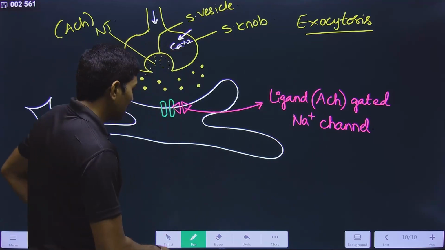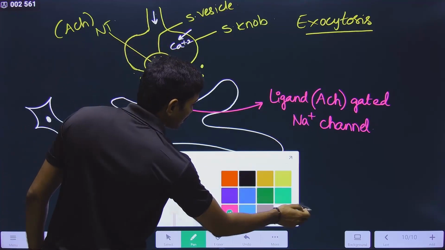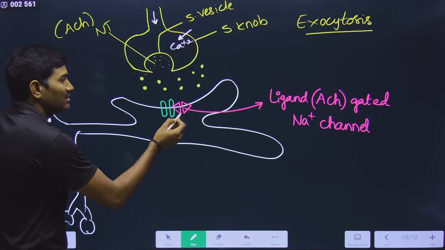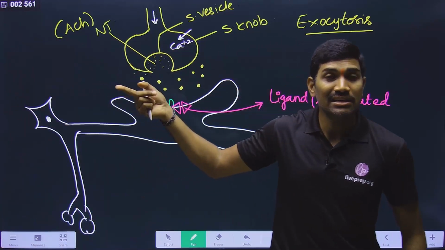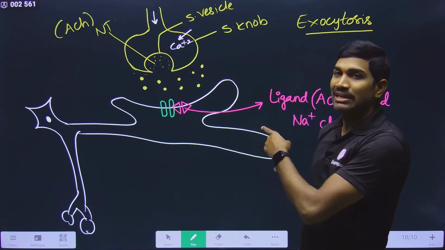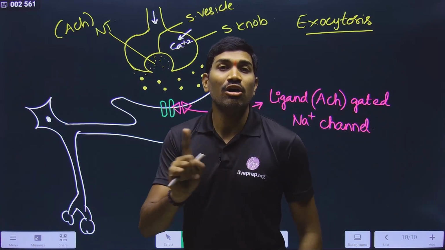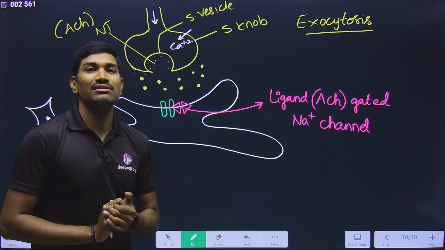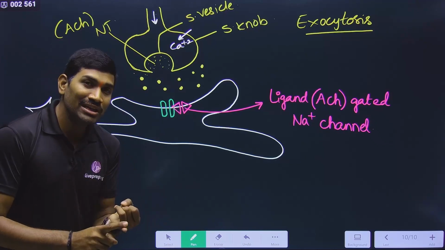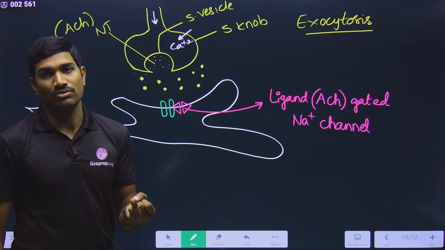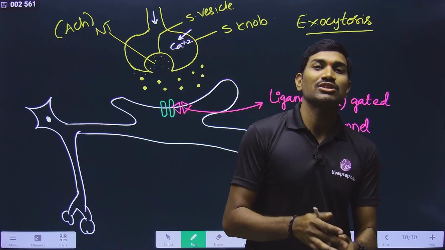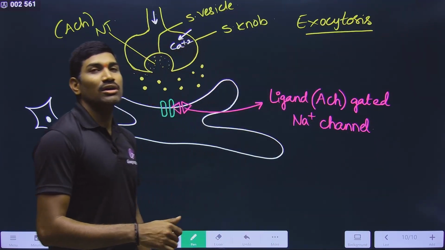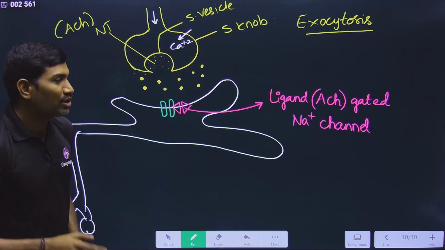Please remember the concept carefully. This channel is not always open. Leaky channels are always open, but this ligand gated channel is not always open. That means you need to know when it will be open and when it will be closed. Sometimes it is closed, sometimes it is on. That point you need to understand.